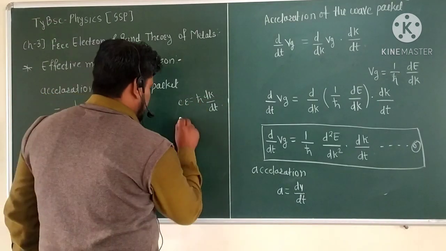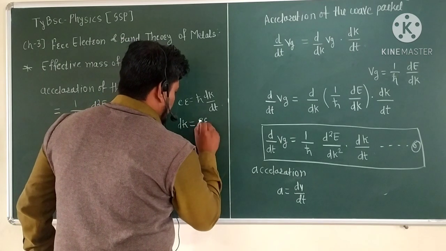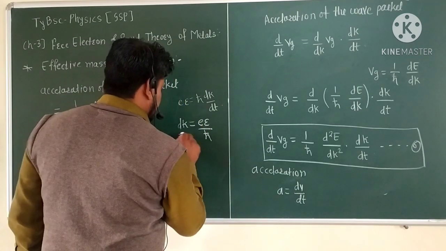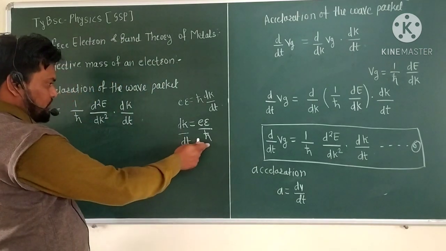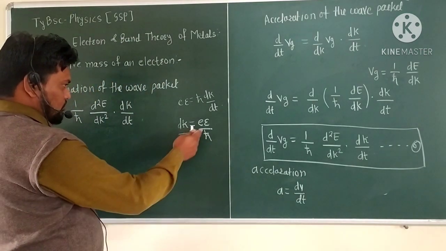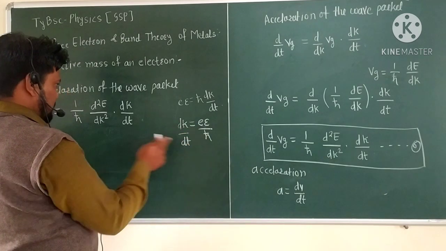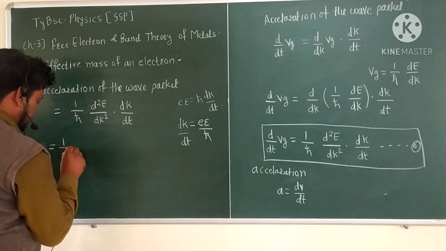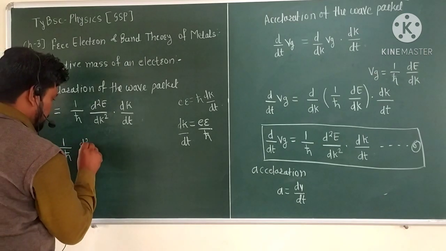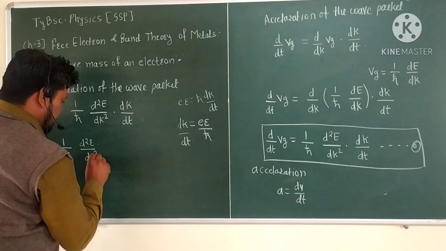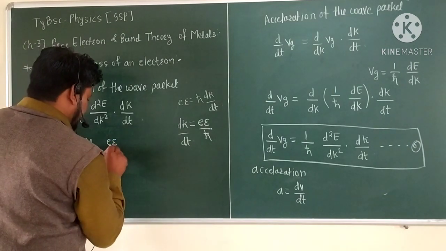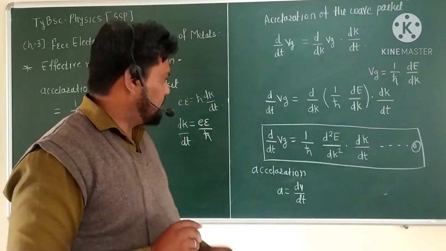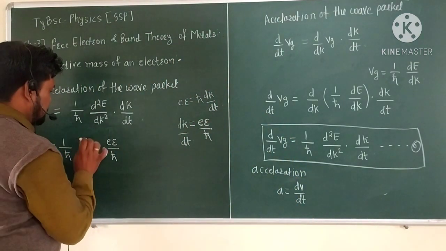So that dk by dt value is given as eE/ħ, where E is the electric field. We put this in the equation for acceleration, so that dk by dt equals eE/ħ. The acceleration is then 1/ħ times d²E/dk² into dk by dt, which is eE/ħ.